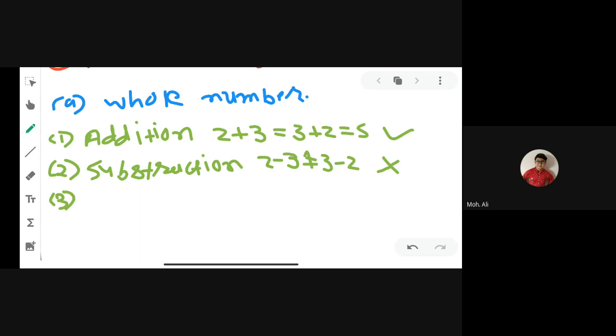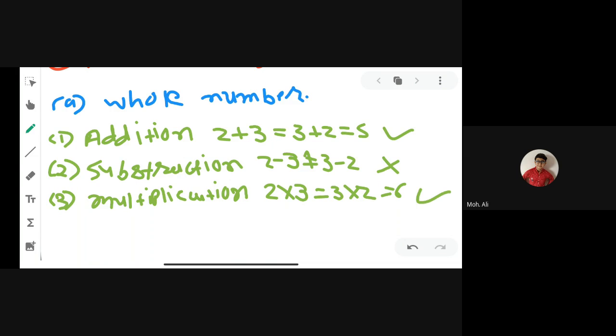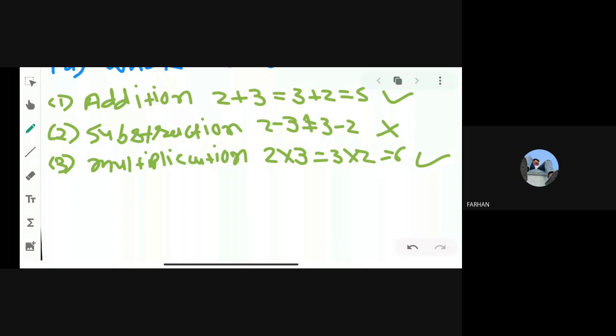Now third, multiplication. So 2 threes are 6 and 3 twos are 6. We get the same answer, you can see. So it is commutative under multiplication. Are you getting it? Yes, sir.